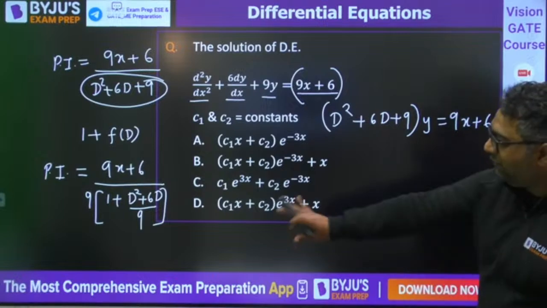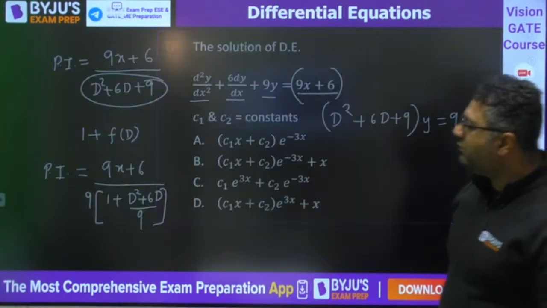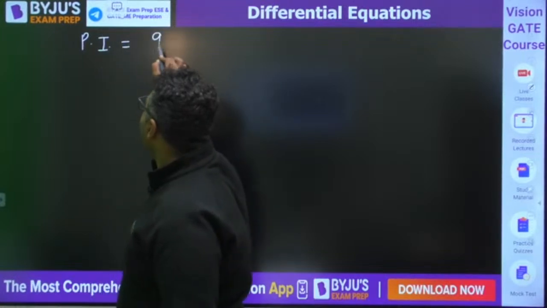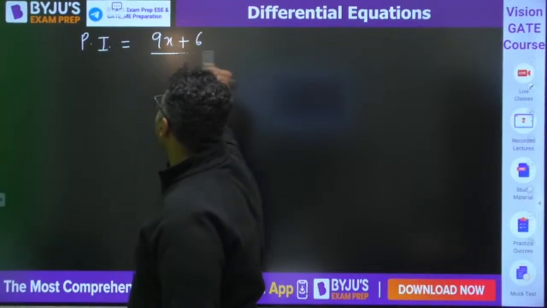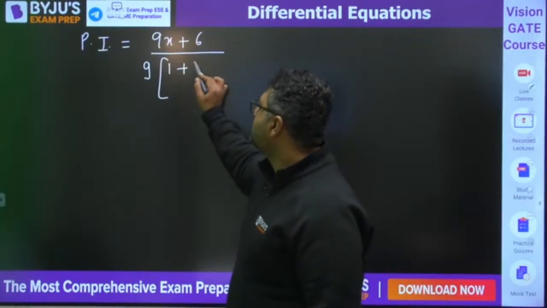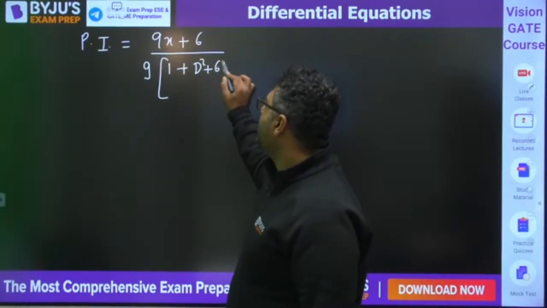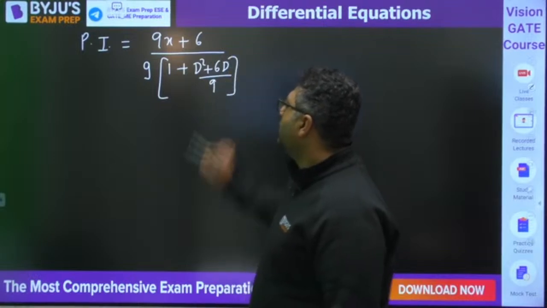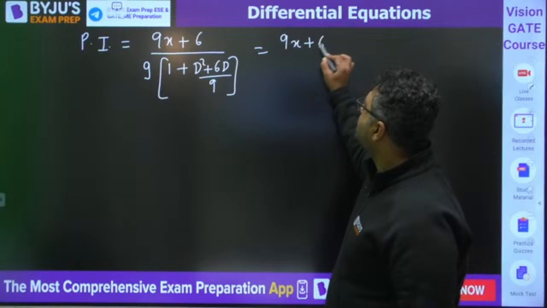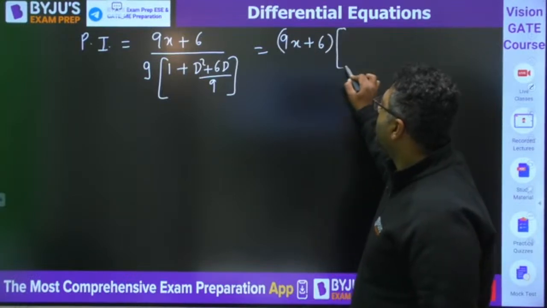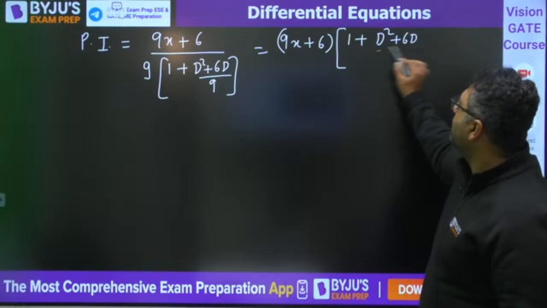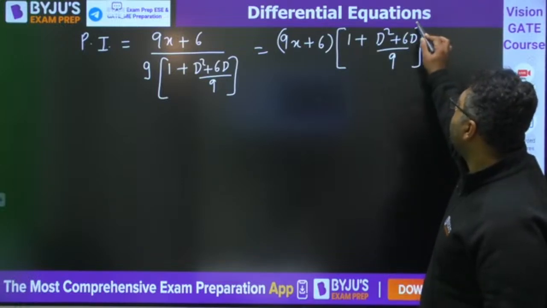We can also write it as particular integral 9x plus 6 divided by 9, once again 1 plus d square plus 6d divided by 9. Now you would be writing it in this way, 9x plus 6 into 1 plus d square plus 6d by 9 to the power minus 1.